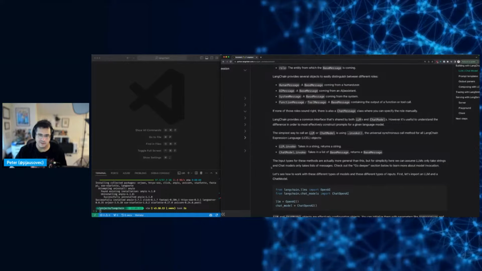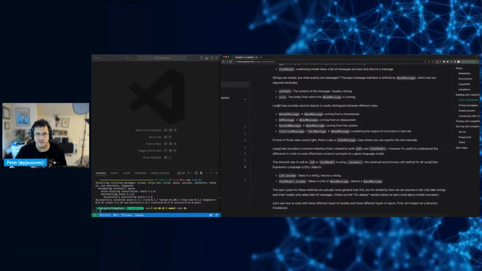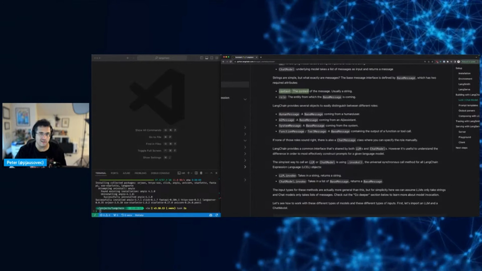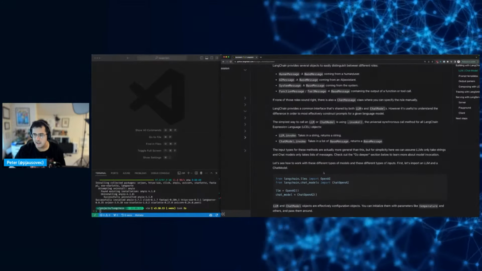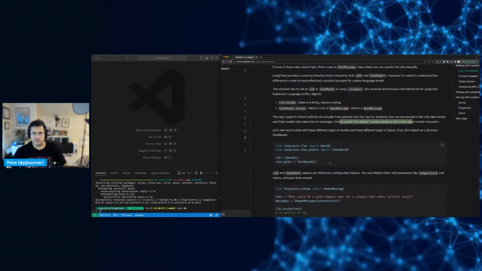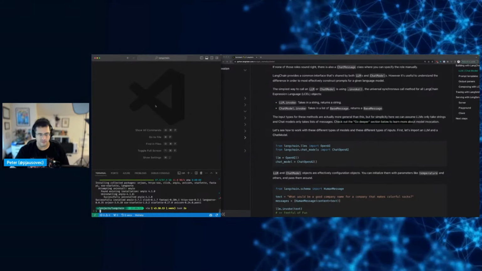In chat, okay, so chat models take a list of messages, and a message is a combination of a role and the content, which is typically a string, and then LLM is just a string, right? Go deeper. Okay, so let's see how this works. Different types of models. So let's import an LLM. So let's do this.